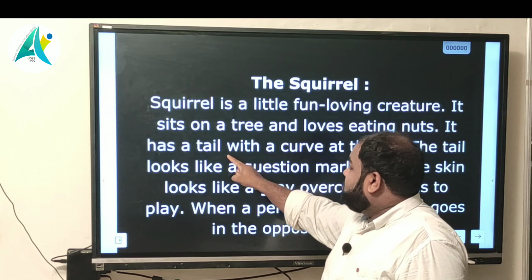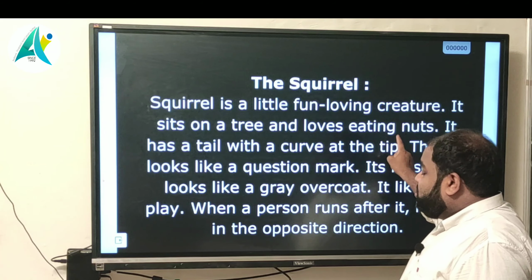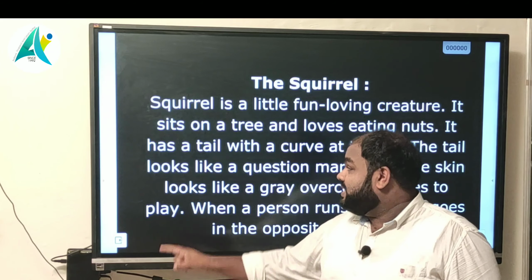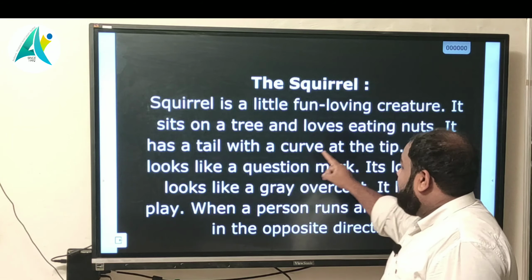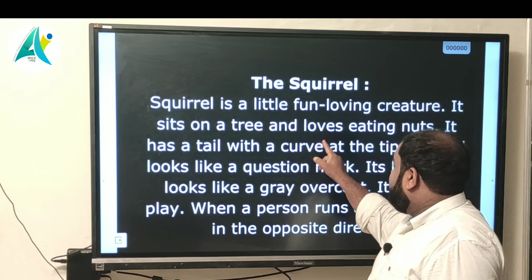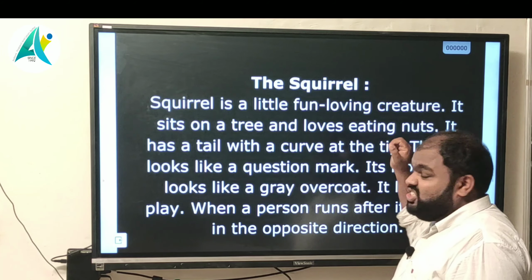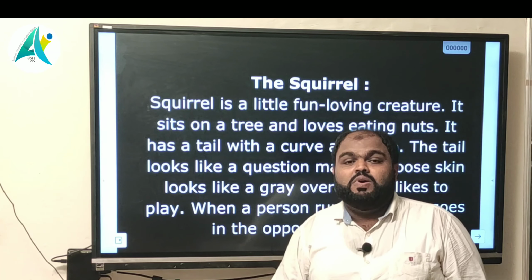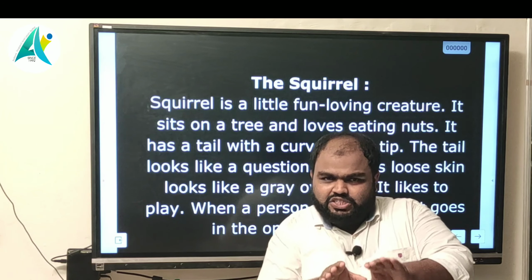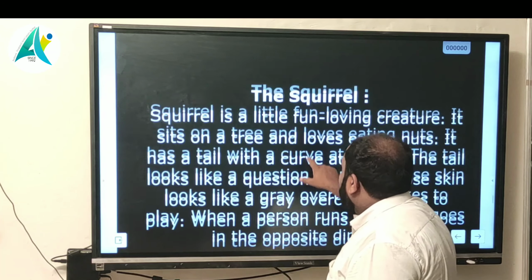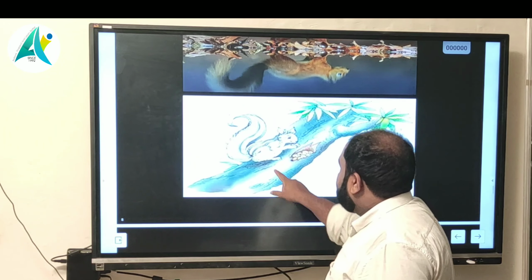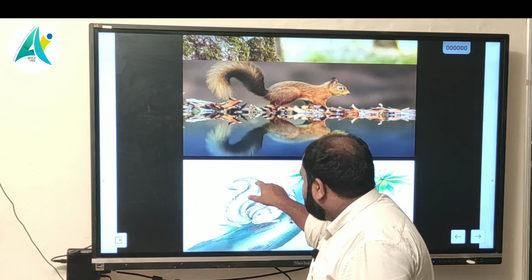It has a tail with a curve at the tip. The tail of a squirrel, the tip means the end. I will show it in that picture. Tip means end, here this end, this area.